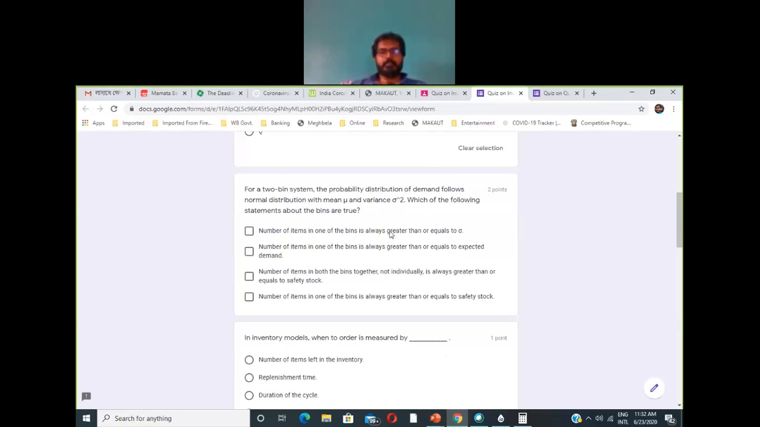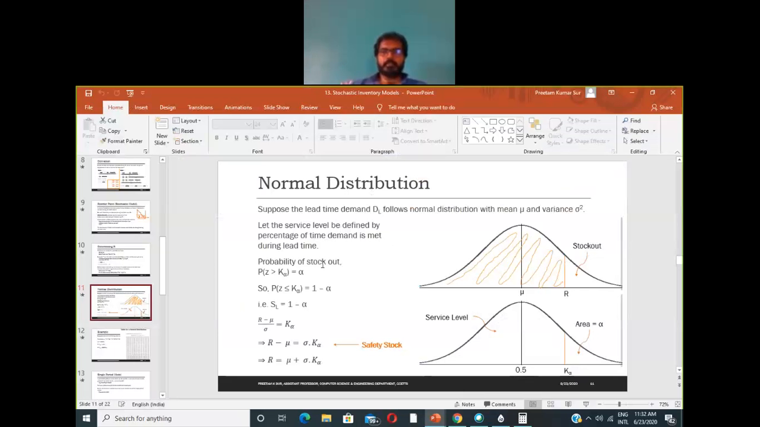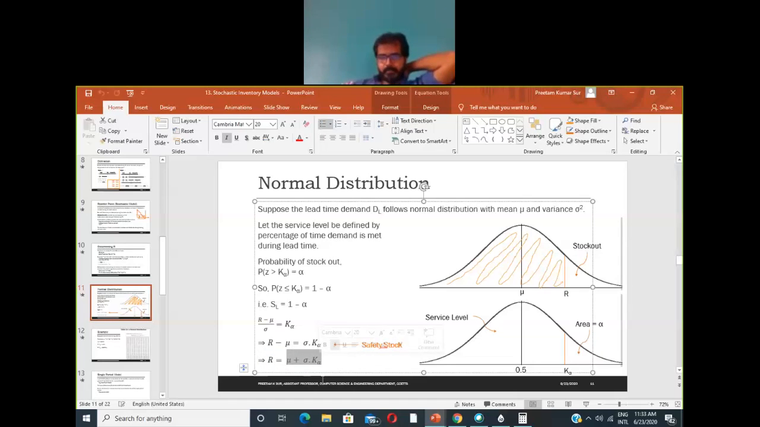So if you look at these options, all of them are telling about the number of items in one of the bins. Now out of these two bins, you have information about only one bin. Deterministically, you have information only about the bin whose capacity is the reorder point, the first bin, right? So now if you look at this normal distribution scenario, the value of the reorder point is this one, right? So the capacity of one of the bins, which is basically equal to the reorder point, is this one, mu plus sigma into k alpha, right?